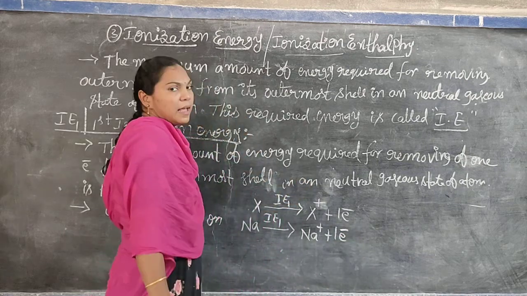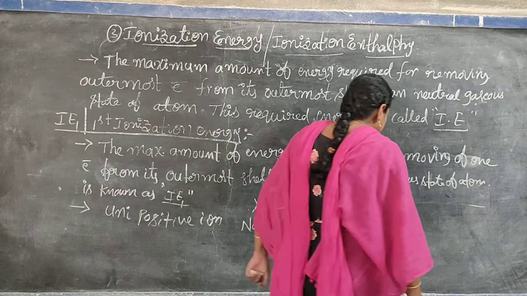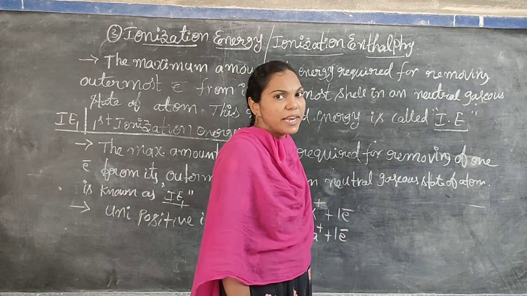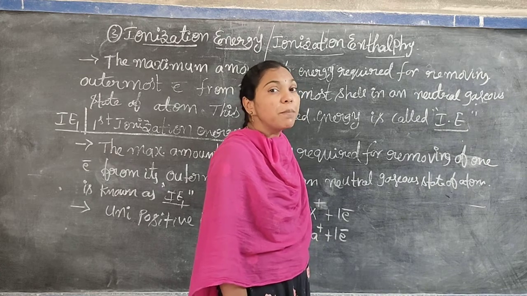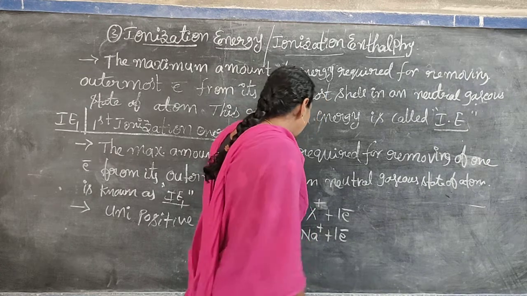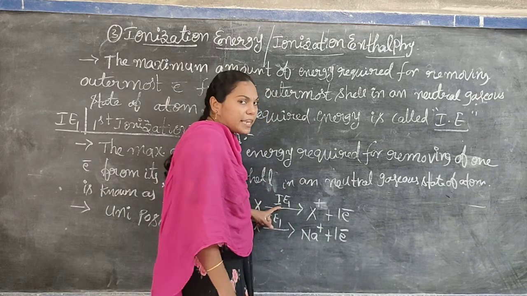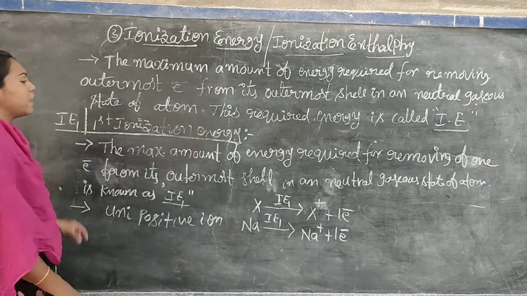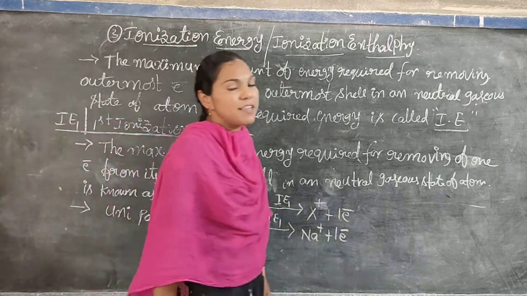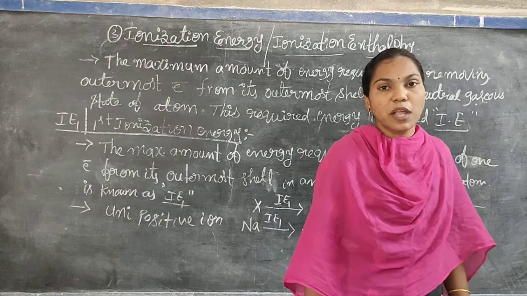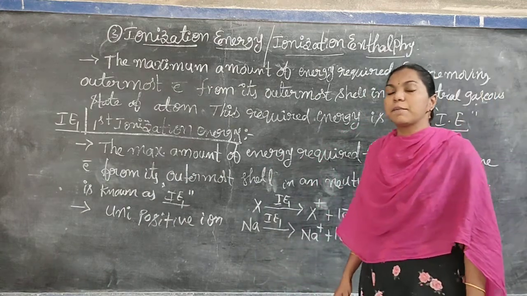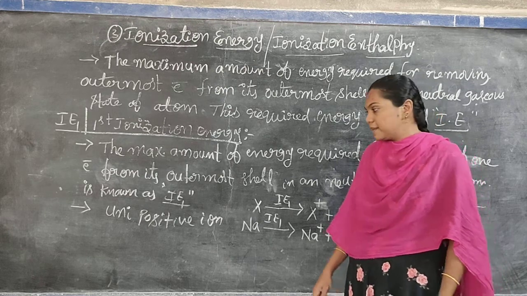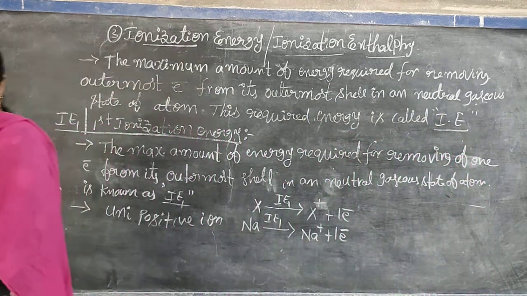Not only Na, but atoms like potassium and lithium also lose one electron and produce the unipositive ion by requiring IE1, that is, first ionization energy. Do you understand? This is nothing but removing one electron from its outermost shell, which requires some amount of energy. That energy is IE1, or first ionization energy. Next, IE2.